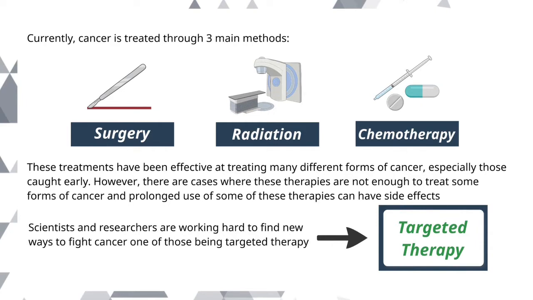Radiation and chemotherapy have been very effective in fighting cancer, but in order to treat cancer cells in the body, sometimes healthy cells get damaged in the process. So scientists and researchers are working hard to find new treatments and ways to fight cancer, one of those being targeted therapy.